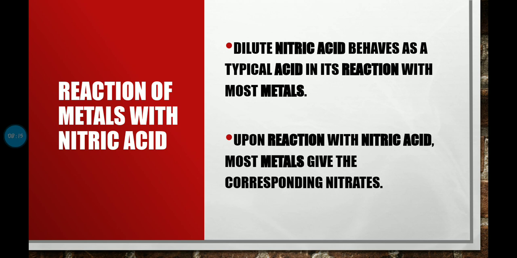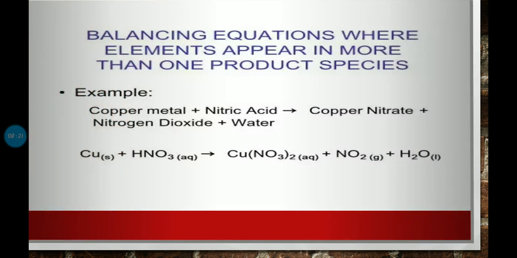Now let's see an example, that is copper when it reacts with nitric acid, that is HNO3. So we get copper nitrate plus nitrogen dioxide plus water. So when metals react with nitric acid, nitrate salts are formed.